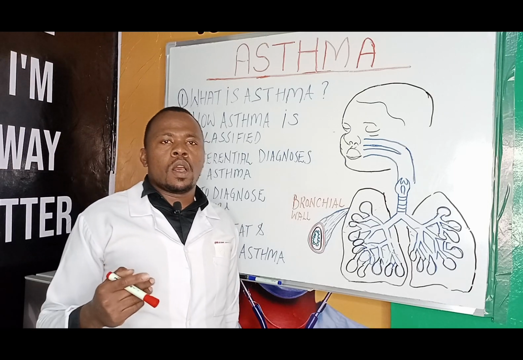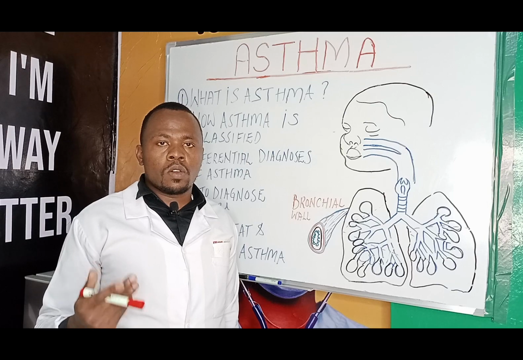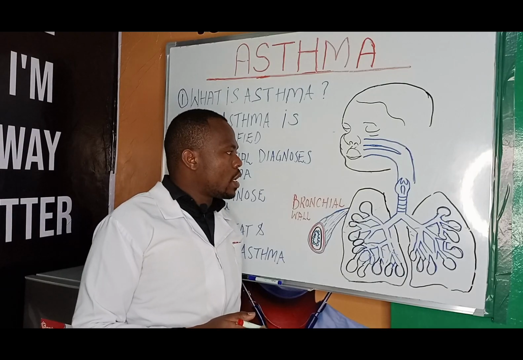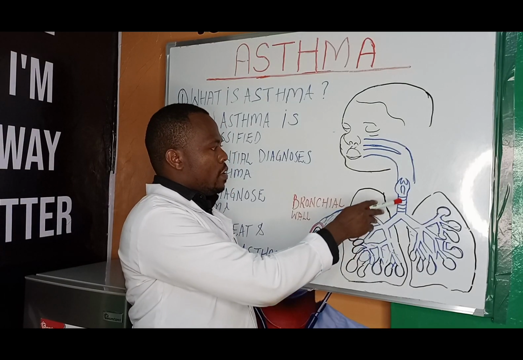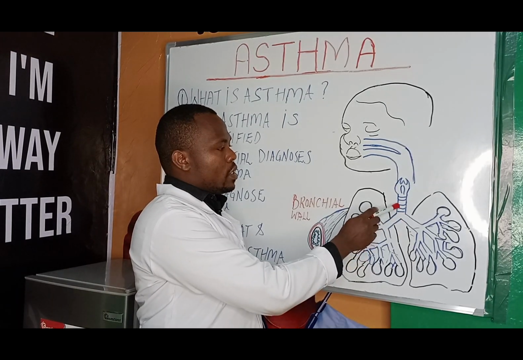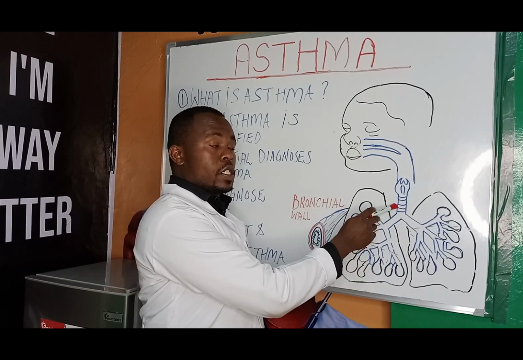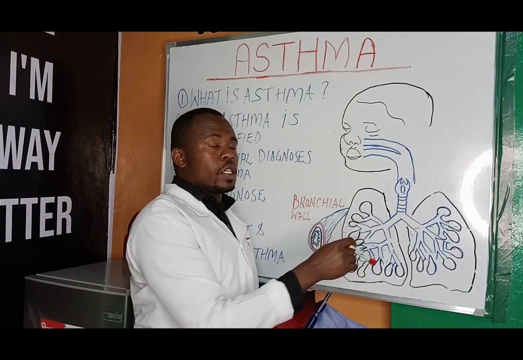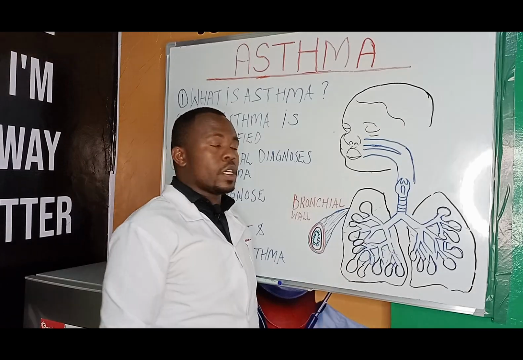Number 2, another differential diagnosis of asthma, we have cancer of the trachea. This is the trachea in this diagram. First, we have the voice box, and number two, we have the trachea. If you have a cancer of the trachea, this growth within the trachea will obstruct air flowing through the trachea.